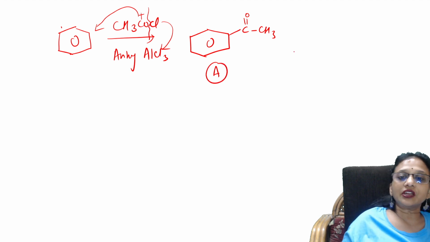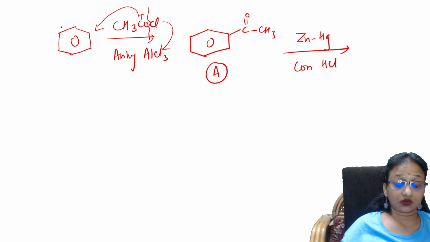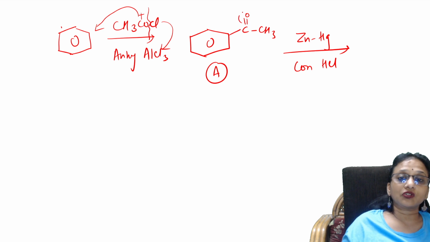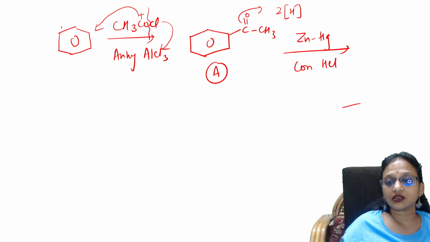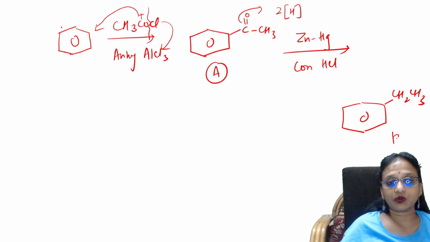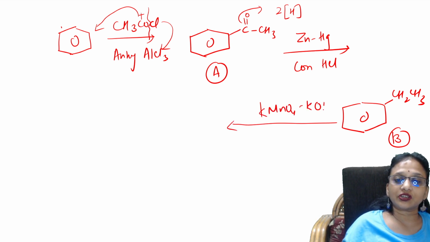Finish. After that, you're treating this compound with zinc amalgam and concentrated HCl. Remember this. So what will happen? Irrespective of the size, the carbonyl is going to get converted to an alkane. So your oxygen is lost and hydrogen is added. So you will be getting a compound that is nothing but a side chain alkyl, an alkane. This is your compound B. After this, you're treating this with potassium permanganate and KOH and you're heating it.